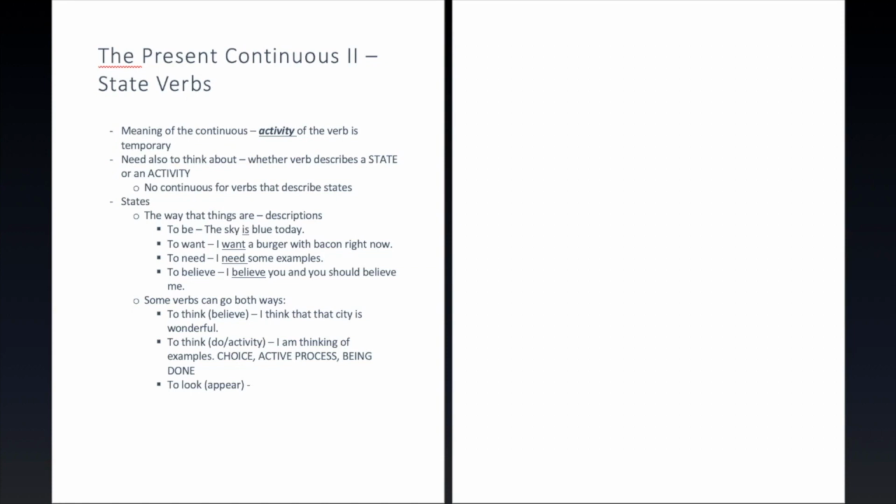It just has certain physical characteristics that cause it to make a certain visual impression on us, okay? So that restaurant looks good. There would be no way to use continuous with this meaning of looks because it's just describing a state.